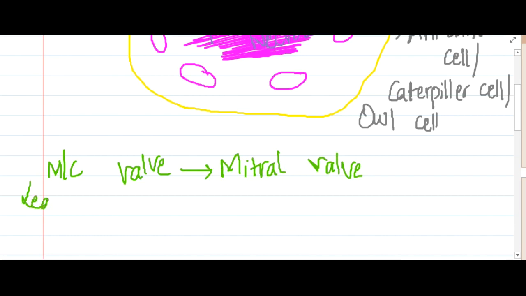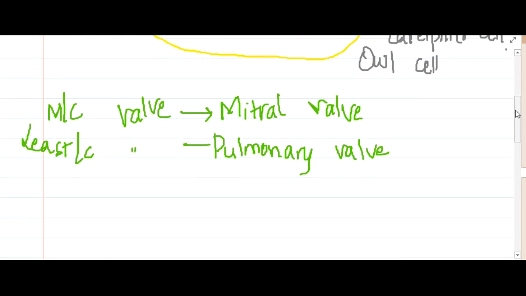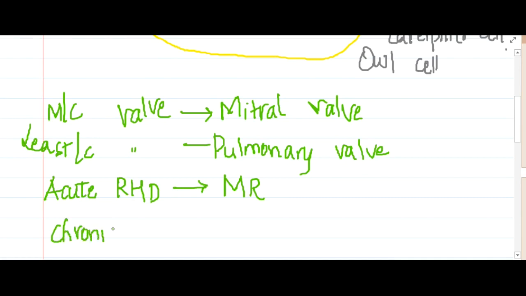The least common valve involved in rheumatic heart disease is the pulmonary valve. Then what is the valvular disease seen in acute rheumatic heart disease? That is mitral regurgitation. Valvular disease in chronic rheumatic heart disease is mitral stenosis.